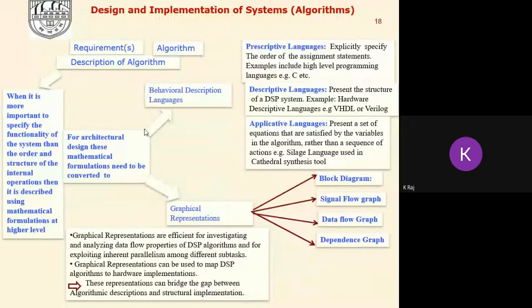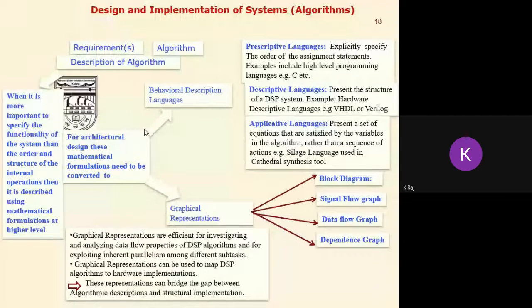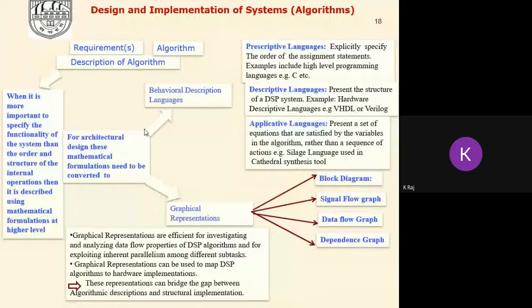Here the data flow graph will describe one iteration of any algorithm, and the dependence graph will describe the complete algorithm. The signal flow graph will describe the flow of the signal, and the block diagram will describe the hardware, the architecture of the algorithm. Now if we are interested in enhancing the performance of any system, then it is better to prefer the graphical representation. For example, if we use the data flow graph, it describes one iteration, and for one iteration, what is the critical path? In order to enhance the performance of the algorithm, we can reduce that critical path using different concepts like pipelining, parallel processing, folding, unfolding, etc.